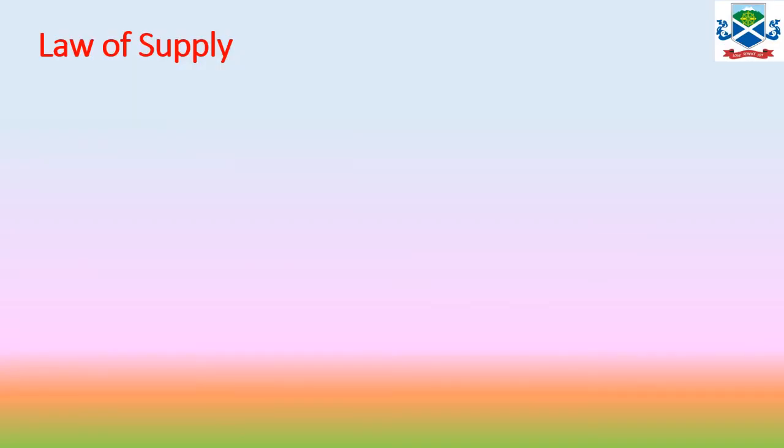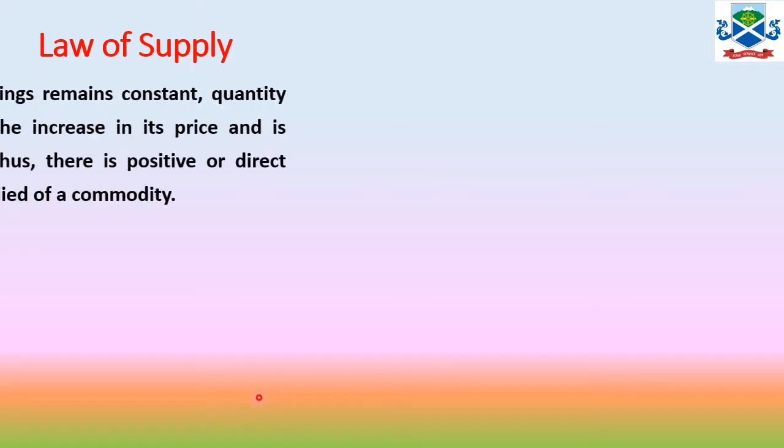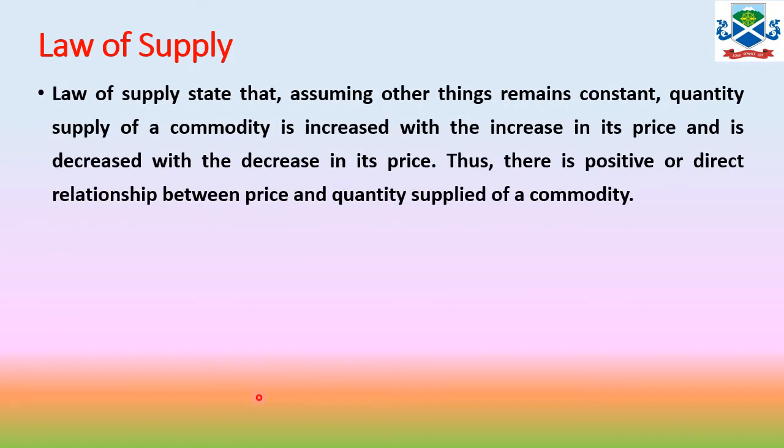Now we are going to learn the law of supply. The law of supply states that, assuming other things remain constant, other things meaning other factors remain constant, the quantity supplied of a commodity increases with the increase in price and decreases with the decrease in price. Thus, there is a positive or direct relationship between the price of the commodity and the quantity supplied of the commodity.